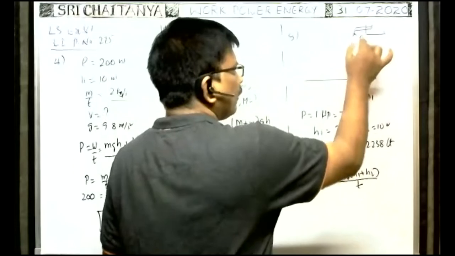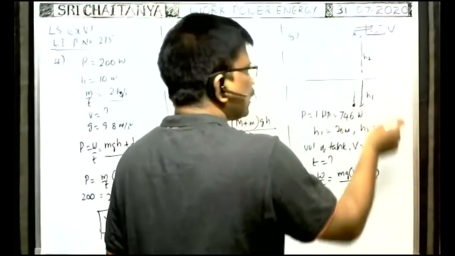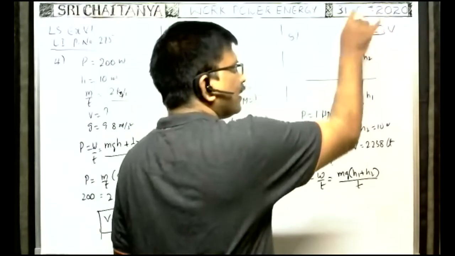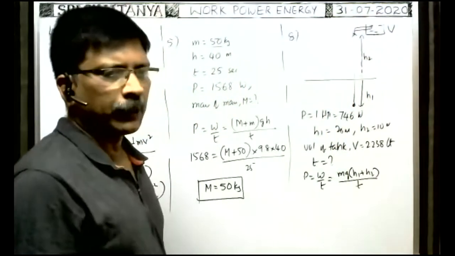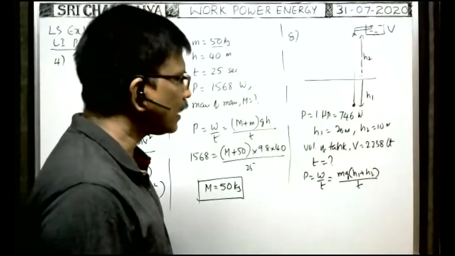But the water is lifted to fill a tank, and the volume of the tank, capital V, is given. That means indirectly the volume of the water taken in the tank is given.